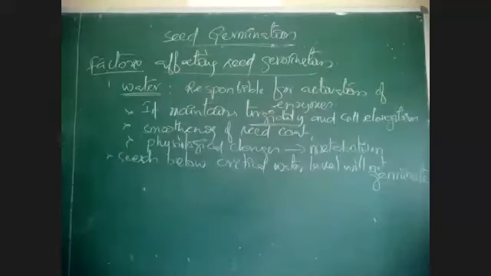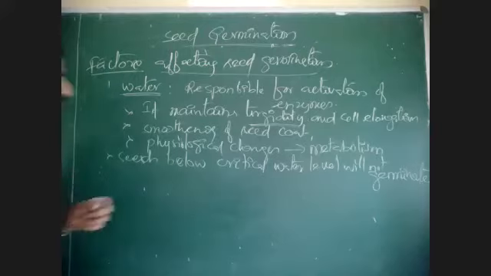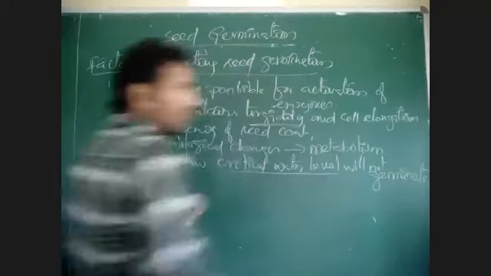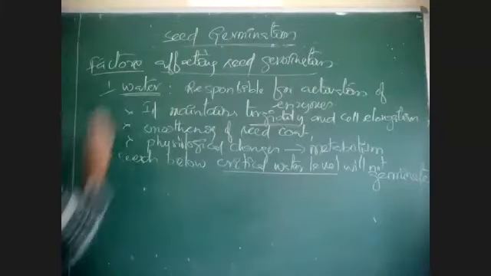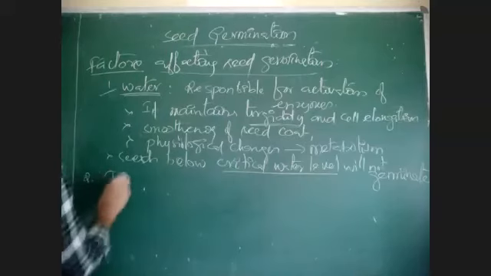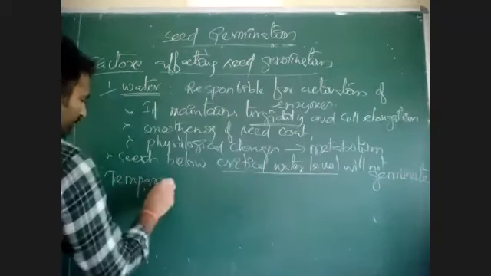Seeds below critical water level. The minimum requirement of water for seed germination is called the critical water level. If the seeds have water below the critical level, then the seed will not germinate. That is very important. Then the second factor is temperature.